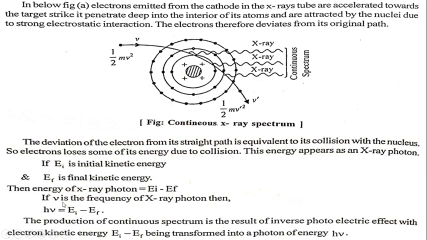If nu is the frequency of the X-ray photon, then h nu equals Ei minus Ef, and the production of the continuous spectrum is the result of the inverse photoelectric effect, with electron kinetic energy Ei minus Ef being transferred into photon energy, that is h nu.